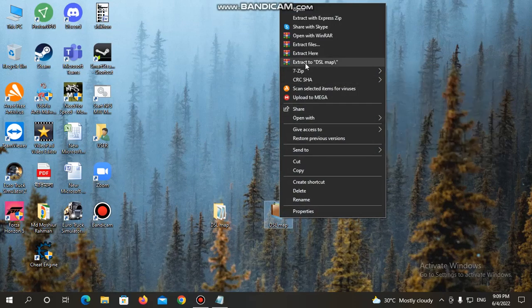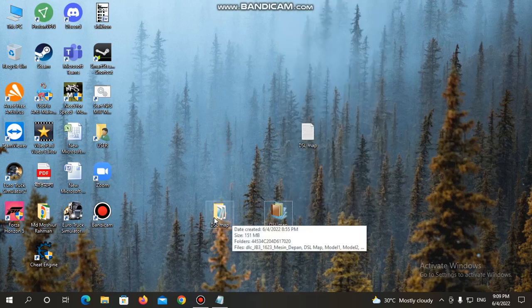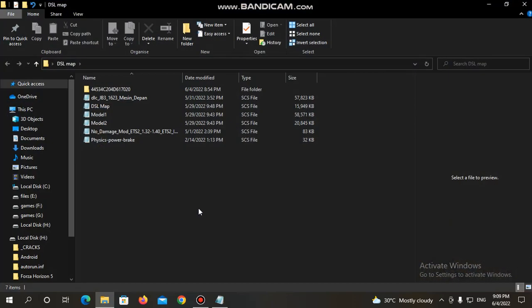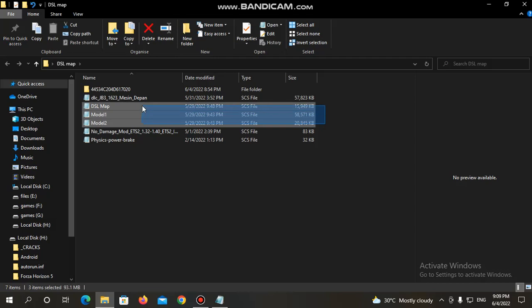Unzip it, extract the zip into DSL map folder, and you will have this type of folder. In this folder you will have this kind of mods: model 2, model 1, DSL map. These are the three main mods for the map.